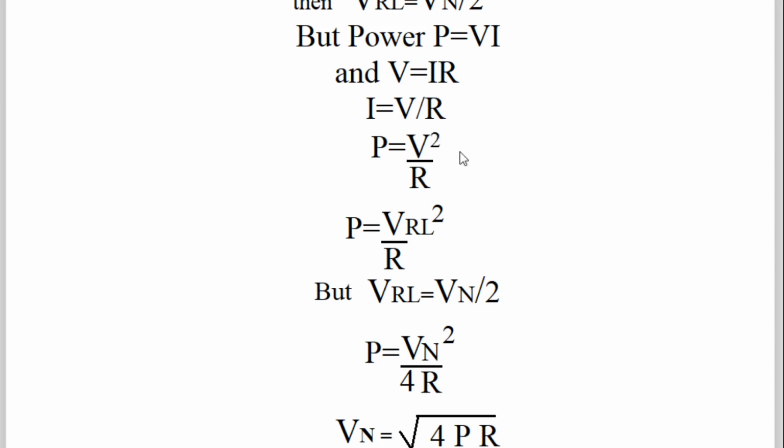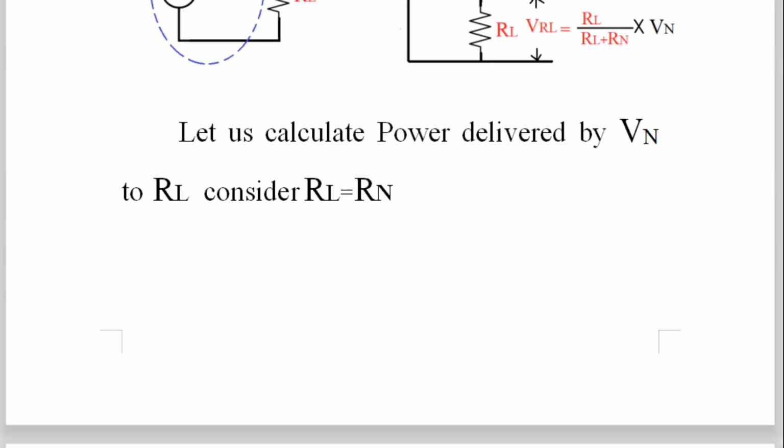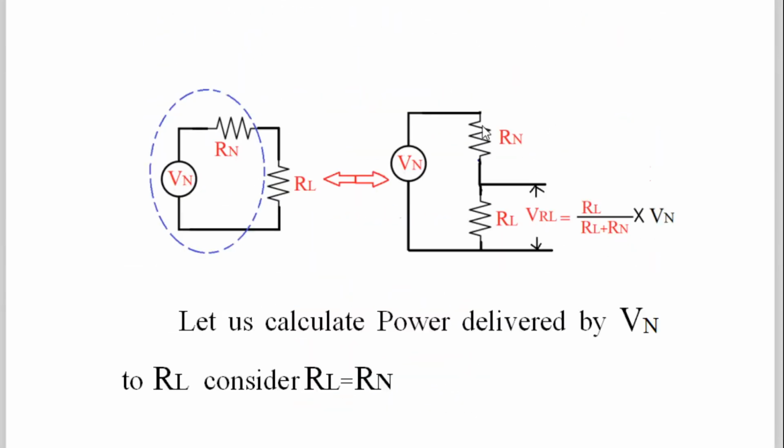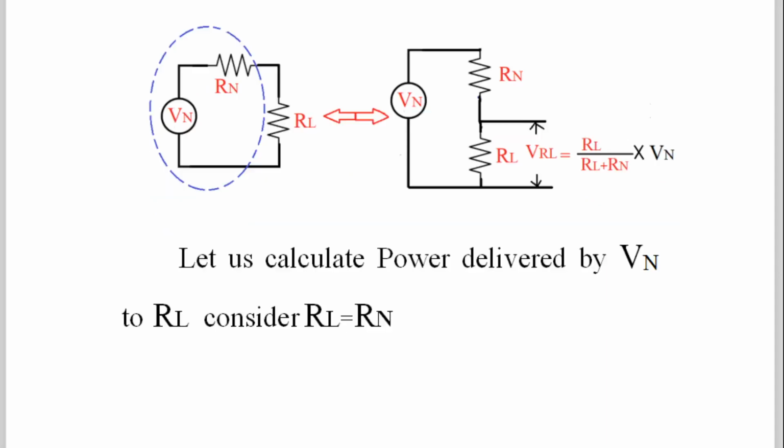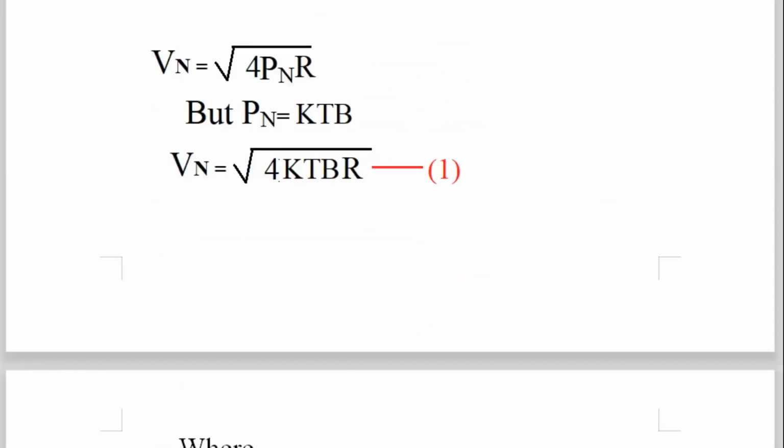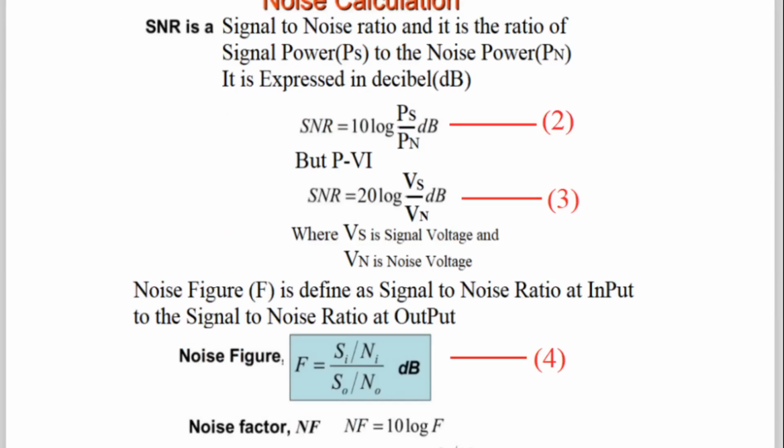Now what is R? R is the output resistance and input resistance, and we have taken them the same. Therefore in this equation, why is there no R? Because the upper R and lower R get cancelled with each other, as they are same, and V square is at the upper side and also at the lower side.